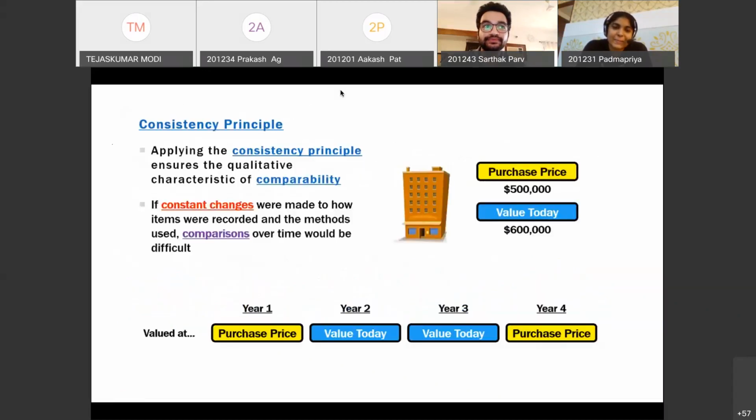Sir, so FIFO, LIFO, and what was the third one, sir? Weighted average. Right. So it is like this, beta. When I'm valuing the inventory, not all businesses are sophisticated and have technology, right? So you cannot record the inventory at their value for each kind of inventory. Let's say I'm selling a variety of goods where the price is always changing.